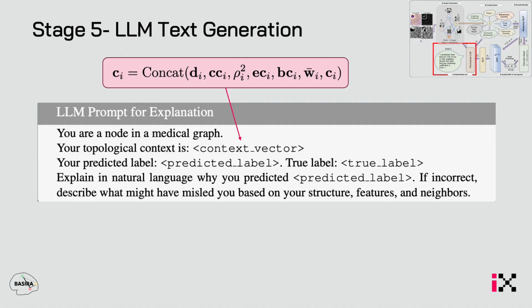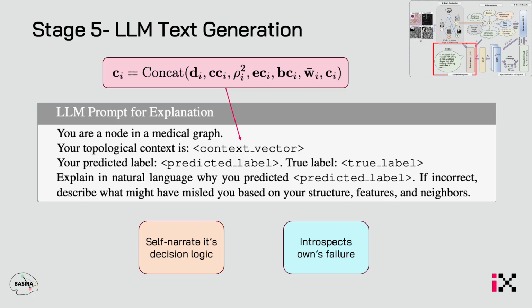Just to note, this context vector is like a dictionary, a key and value pair. A key would be degree, and its value would be something like 0.2. Another key is clustering coefficient, with some value. Your predicted label would be compared to the true label. Explain in natural language why you predicted such a label. If incorrect, then tell us why it was misled, based on your structured features and labels.